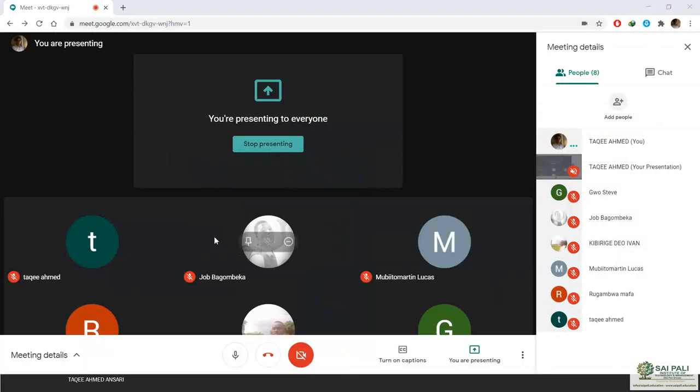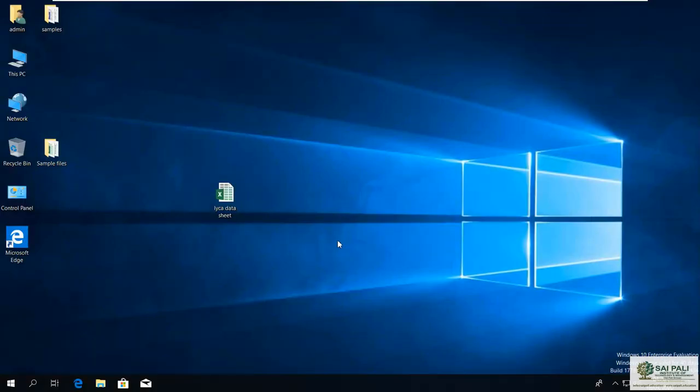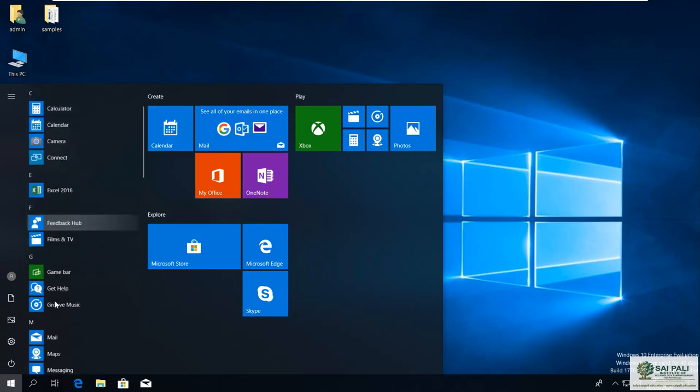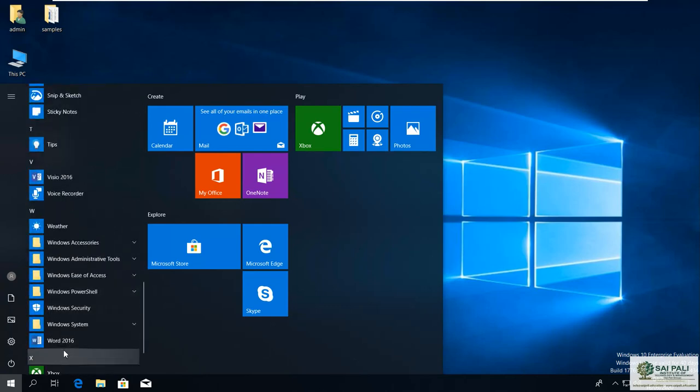Let's say we'll create a new document. So first we open Word. You can go to Start, where we have already installed it, and then locate MS Word 2016. So it is here.